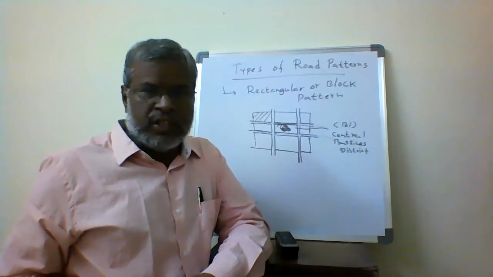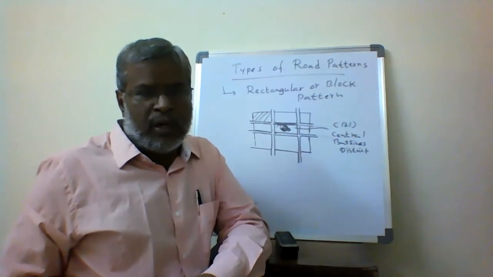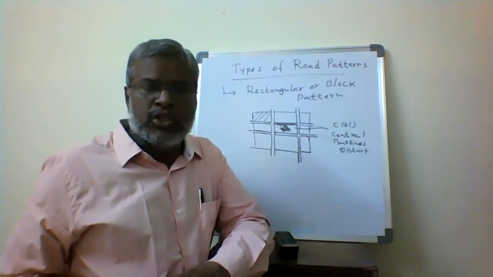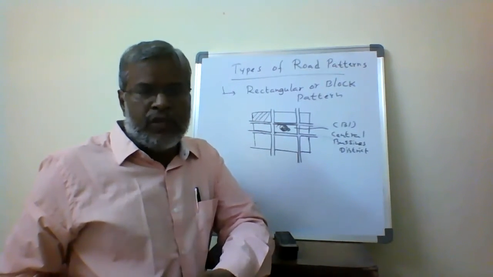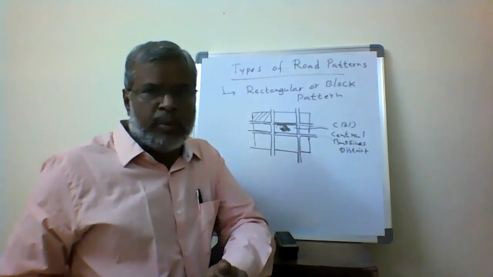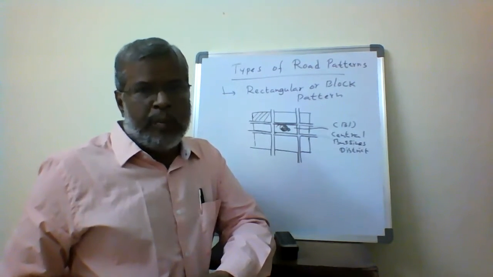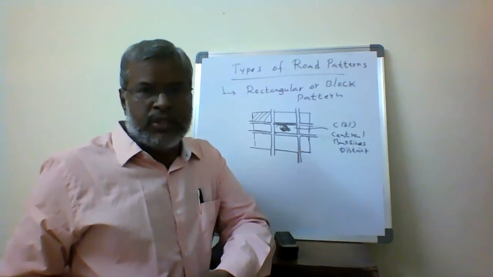We go for offices, commercial complexes, and schools, and all of those are in this area that is called the central business district. Most of the businesses, including offices, schools, or anything else, are provided in the core of the urban area, and all the trips are made to that place. That's why we call it the central business district.